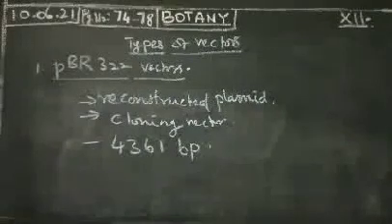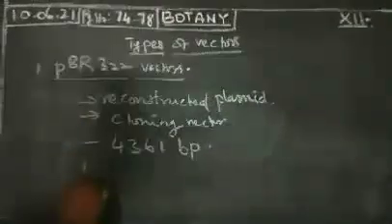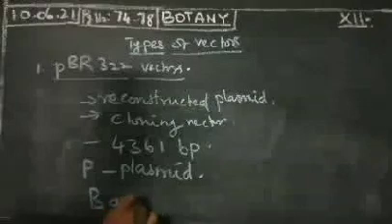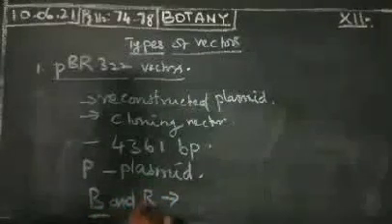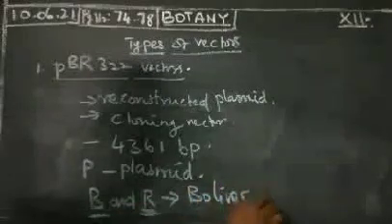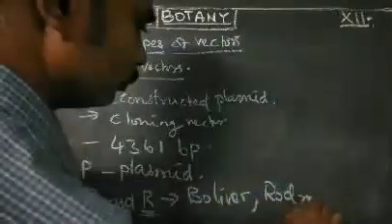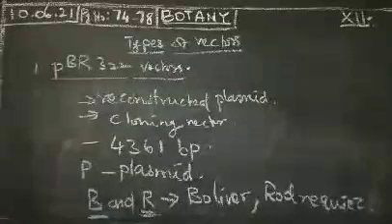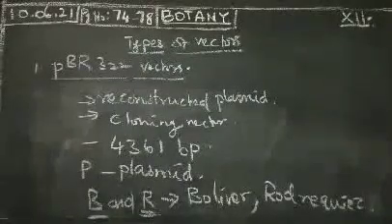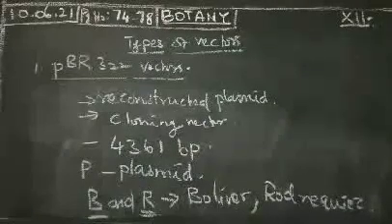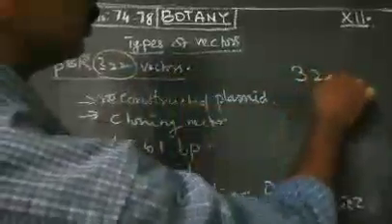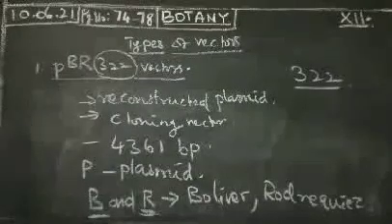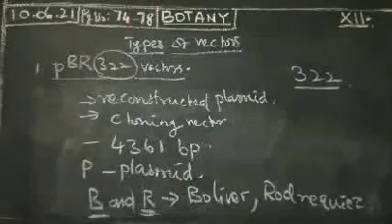In pBR322, the p denotes plasmid, and B and R denote Bolivar and Rodriguez, the scientists who constructed and developed this plasmid. And what do you mean by 322? It is the number of plasmids developed in their laboratory.